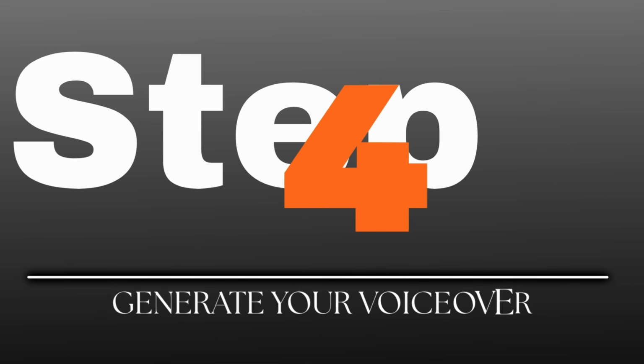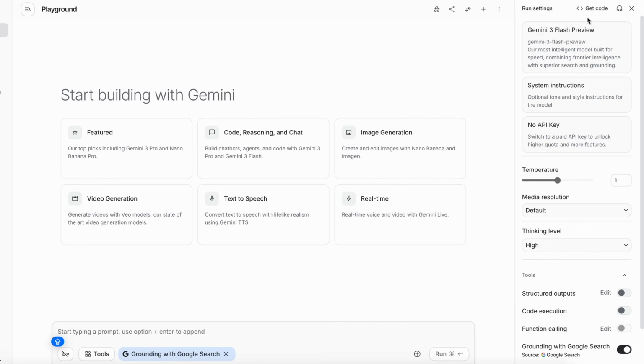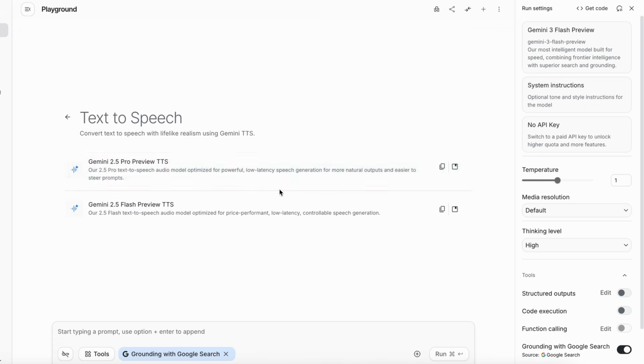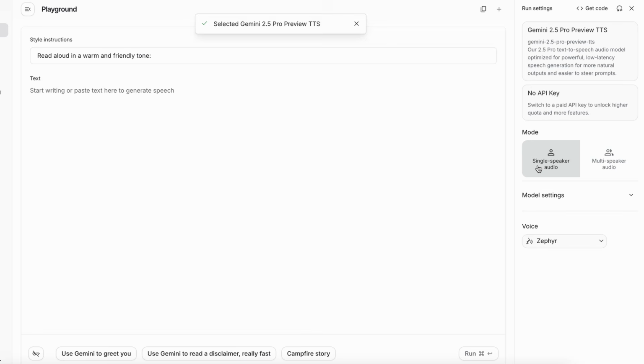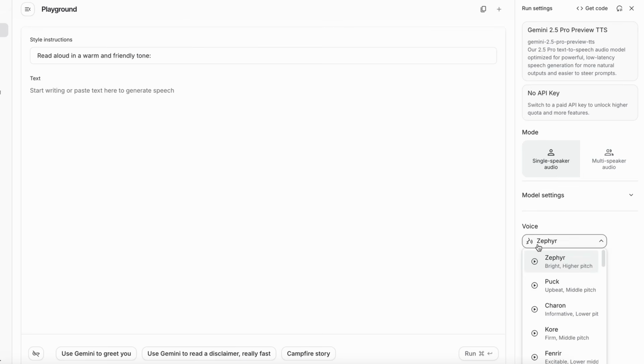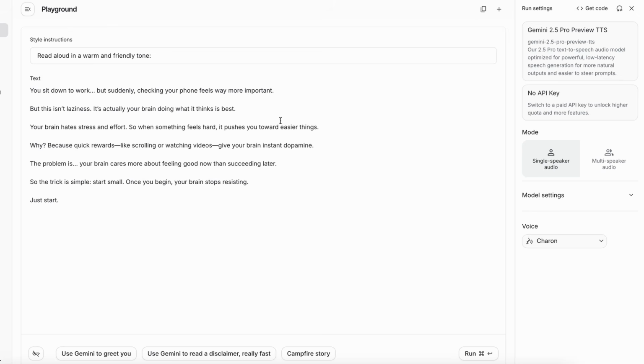All scenes animated? Step 4. Generate your voiceover. Head to a free text-to-speech website. Paste your script from the ChatGPT output. Quick note. There's a 2,000 character limit per generation, but you can generate unlimited times. Just break your script into parts. Listen through the voice options before you commit. Pick one that matches your content. Click Convert. Within about 90 seconds, your audio is ready to download. Free. Unlimited. No account needed.